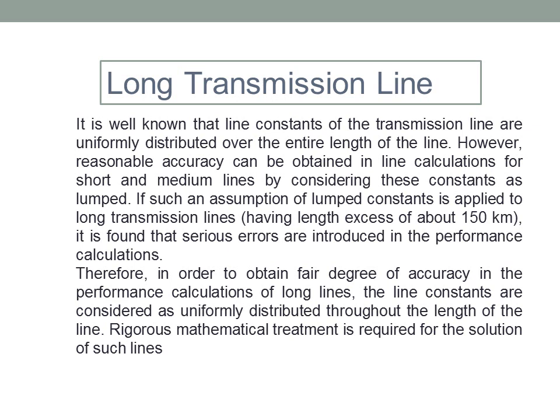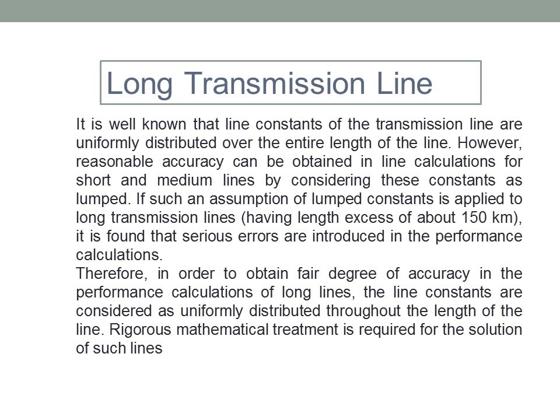It is well known that line constants of a transmission line are uniformly distributed over the entire length of the line. However, reasonable accuracy can be obtained in line calculation for short and medium lines by considering these constants as lumped.